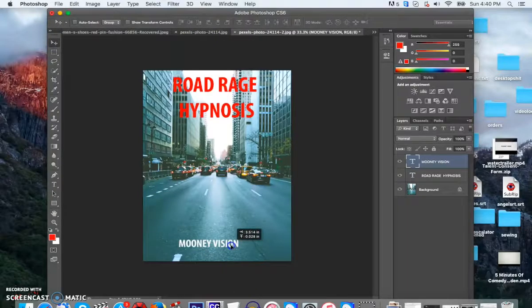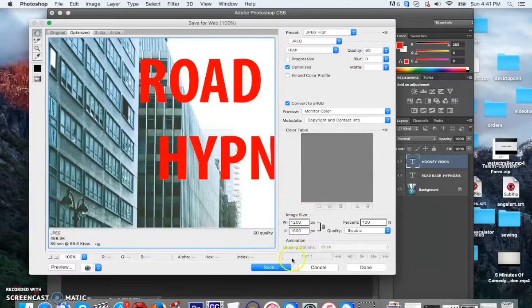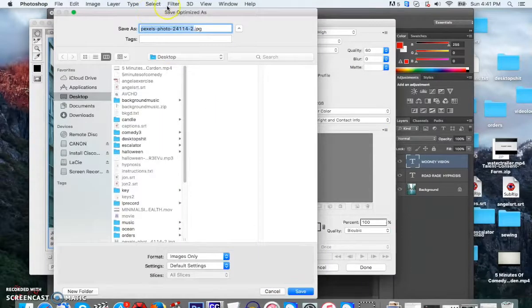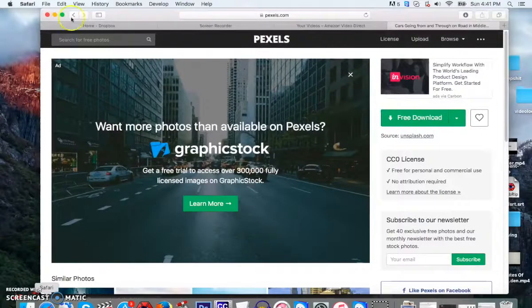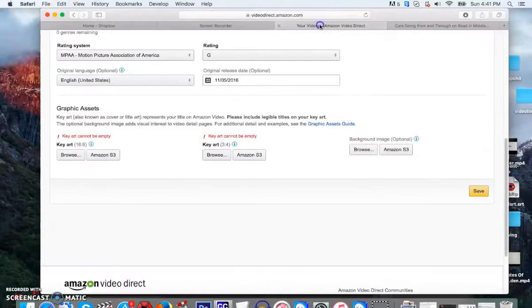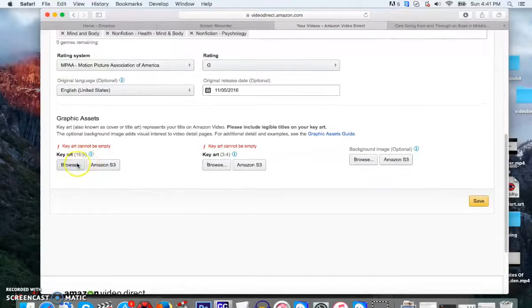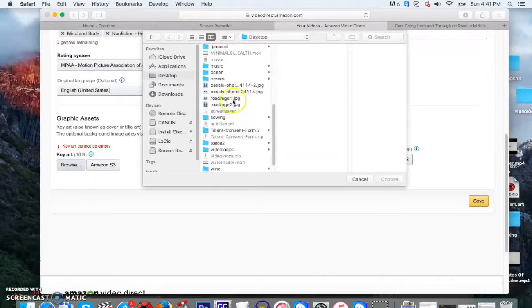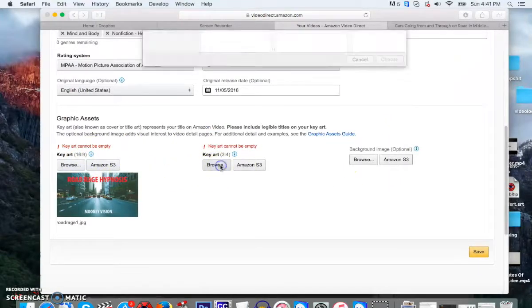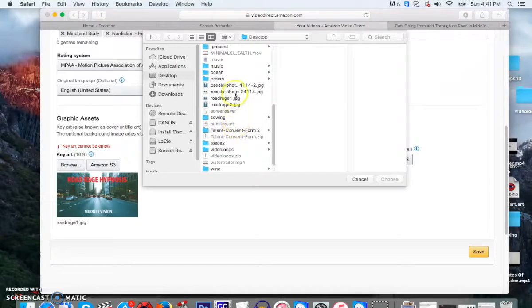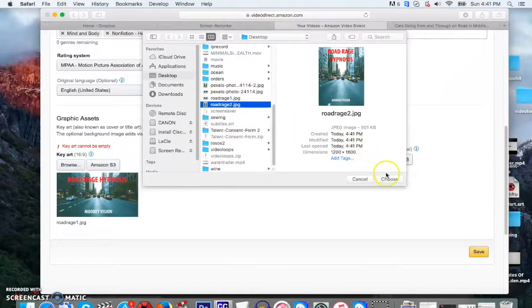Okay. And save for web again. Save the same thing, save as JPEG and call it Road Rage 2. Okay. See, that was quite simple, right guys? Now, for the first picture, you use the long one, which is Road Rage 1 right here. Second picture is the small one, Road Rage 2.